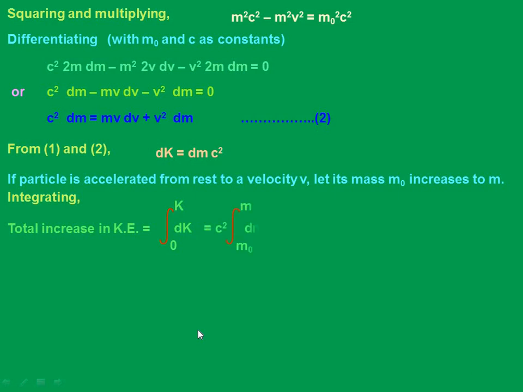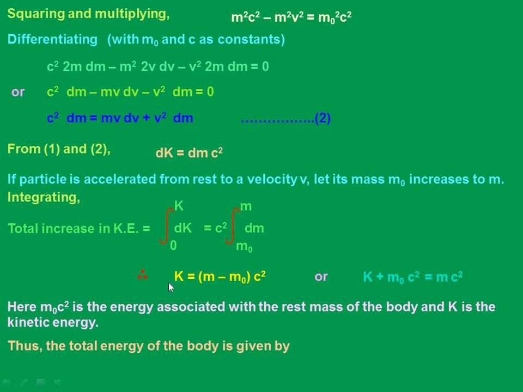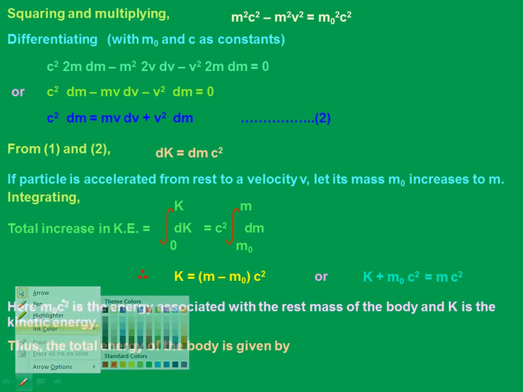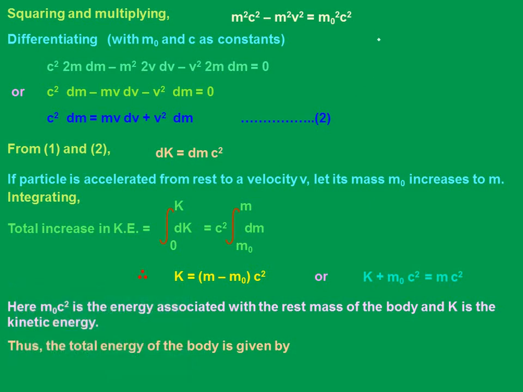Remember, this is nothing new. From the previous equation only, we are squaring and then multiplying. So let me write this equation here so that it will be clear for you. It is m equal to m naught by square root of 1 minus v square by c square. So I can take out c square: c square minus v square by c square will be c. So m naught c by square root of c square minus v square, so m square into c square minus v square. So m square c square minus m square v square equal to m naught square c square. So that's clear, right? This equation I have squared and multiplied.